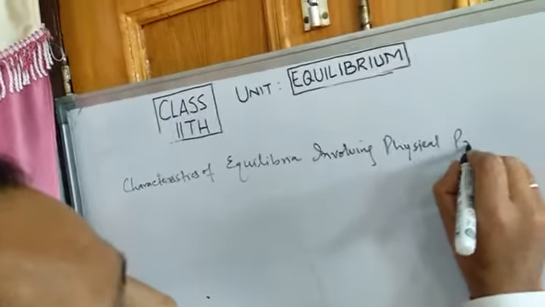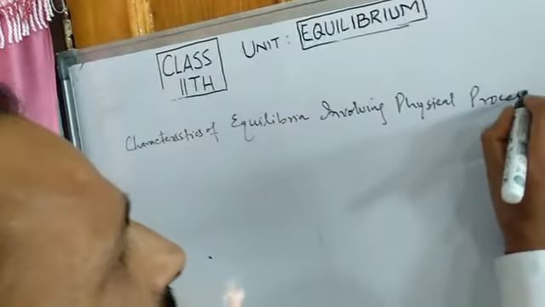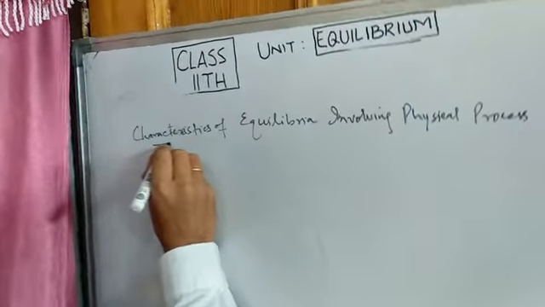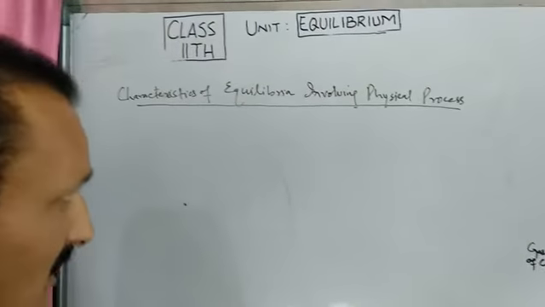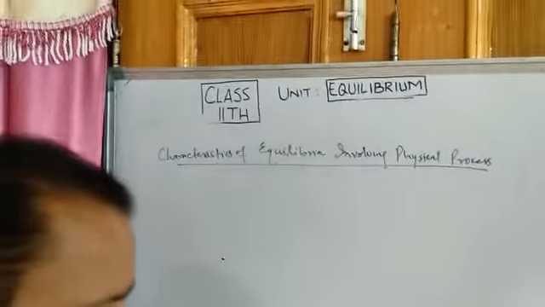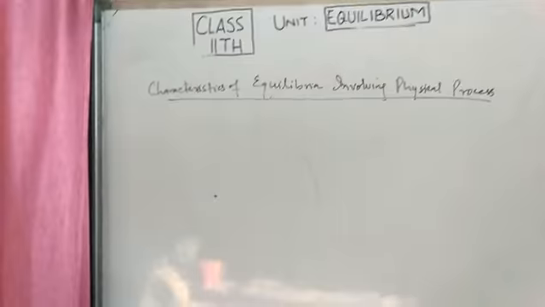So we will learn some of these characteristics of those equilibria where physical processes are involved.